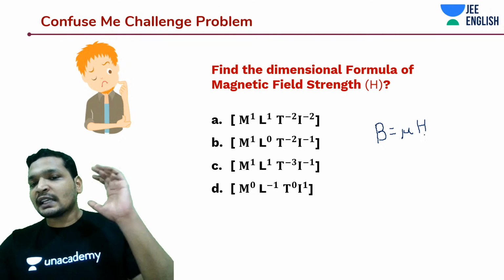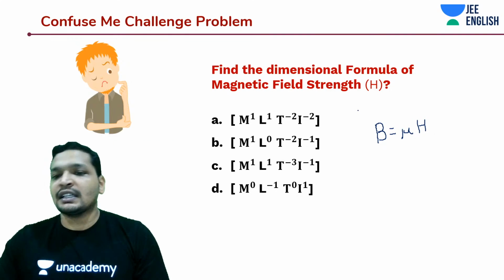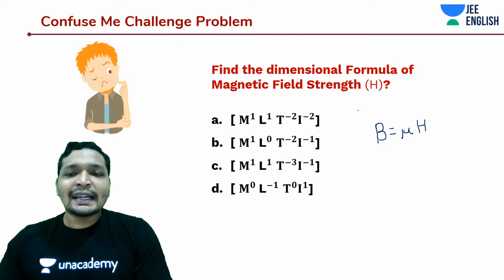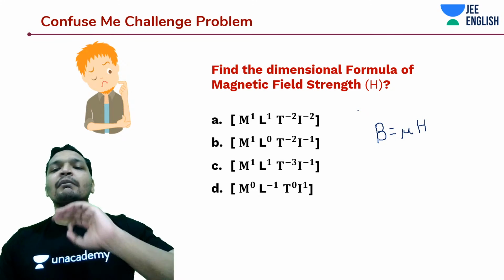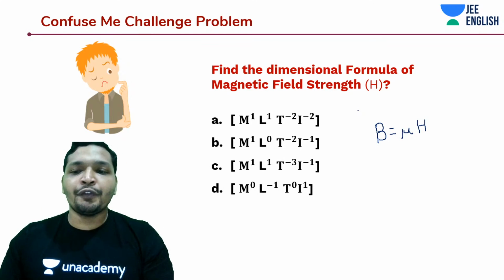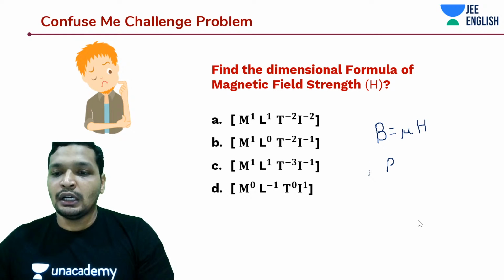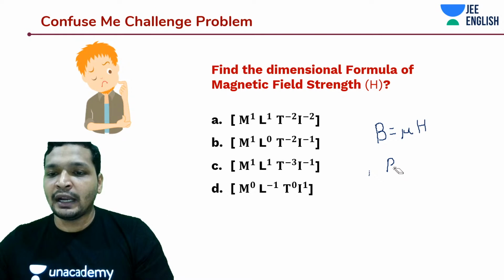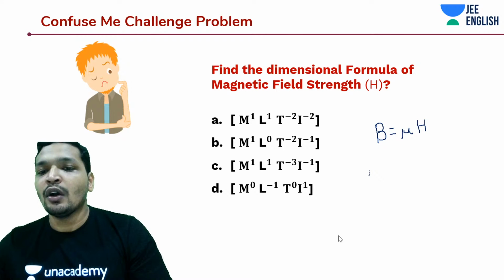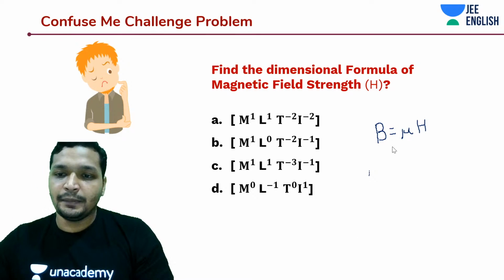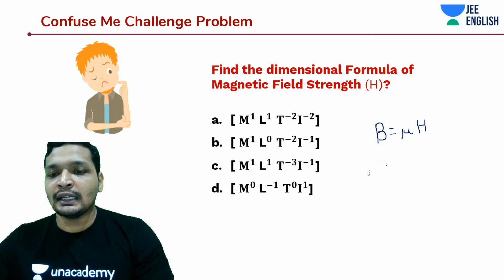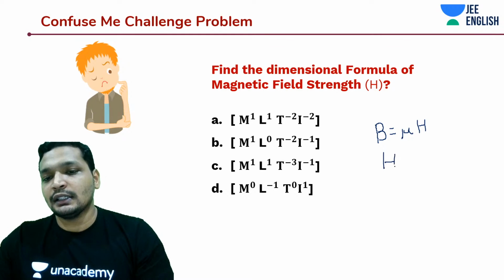Magnetic field strength is basically telling you, irrespective of the medium, what is the strength of your field. So that is about magnetic field strength.